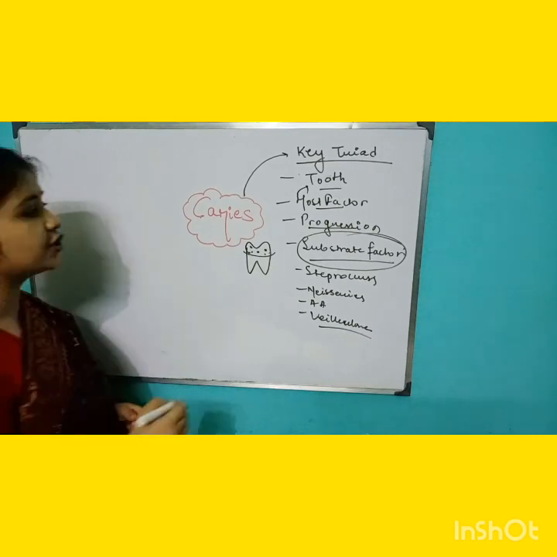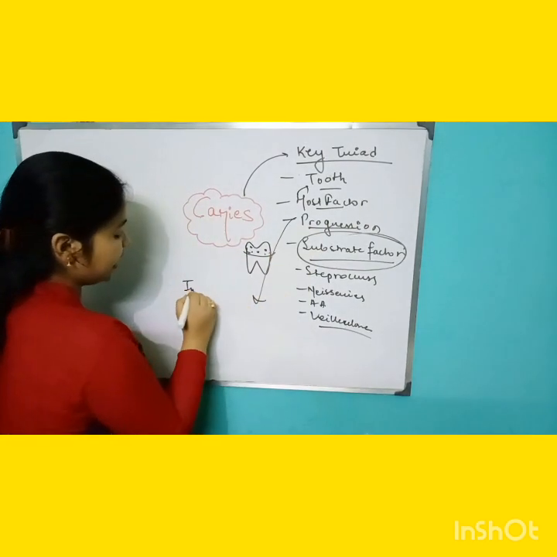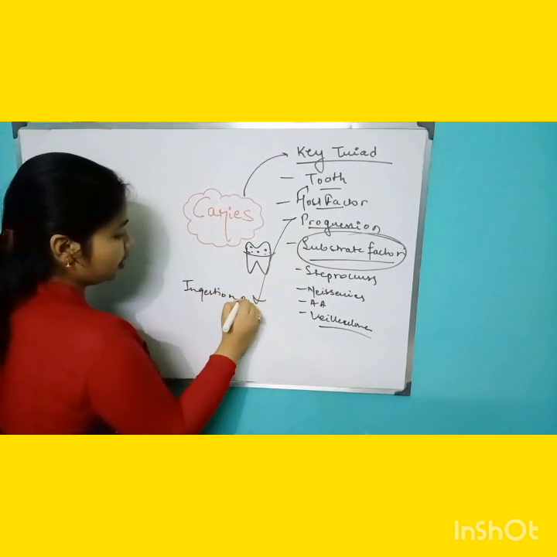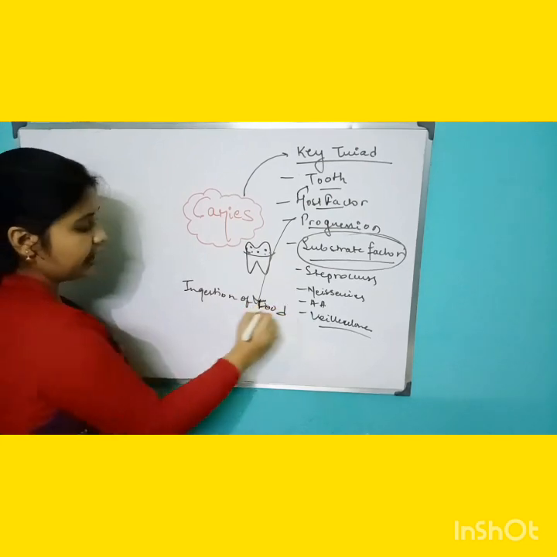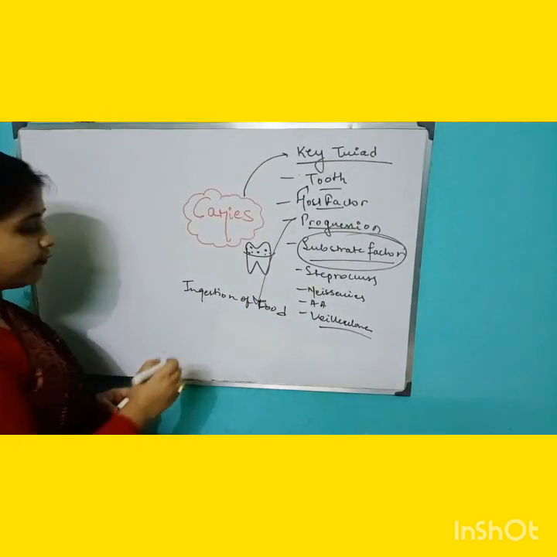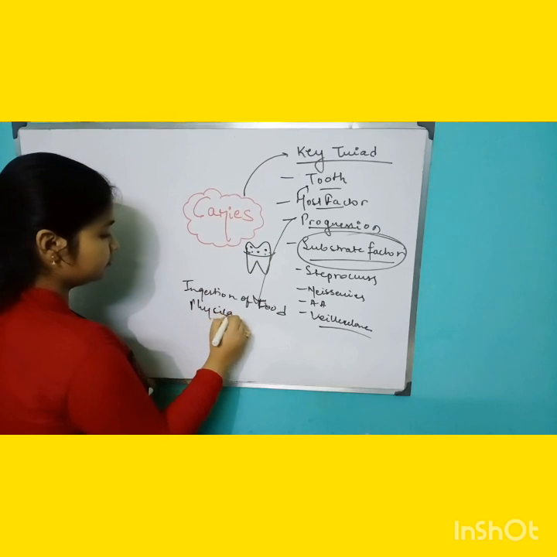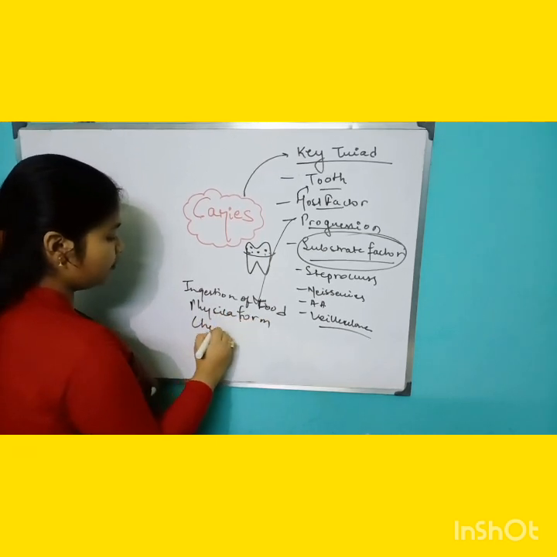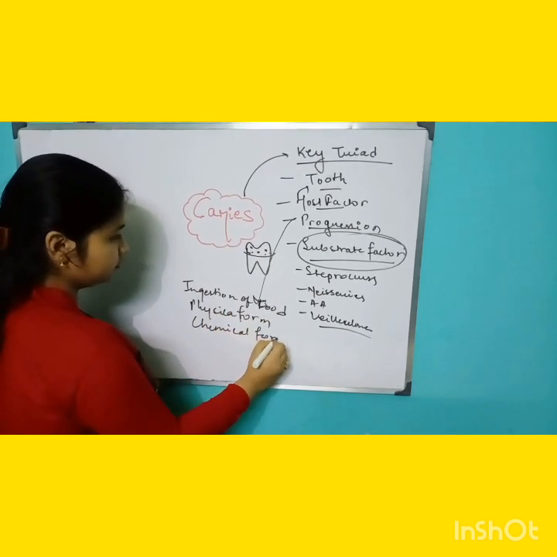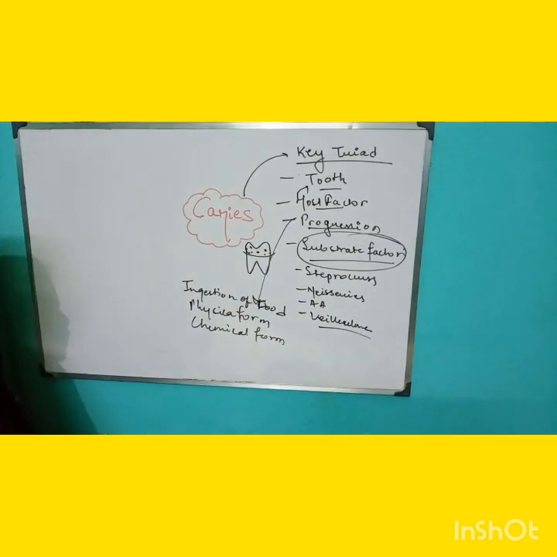Then your progression comes in: the ingestion of food, then the physical form and the chemical form. These are all your progression. So these are all your key triad.